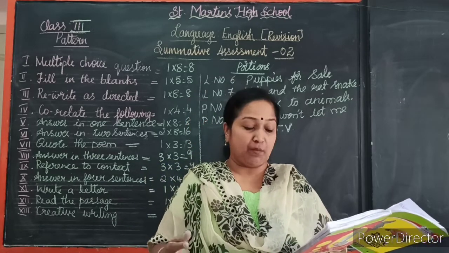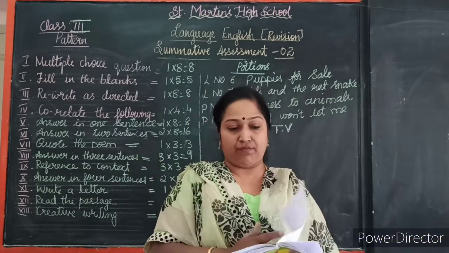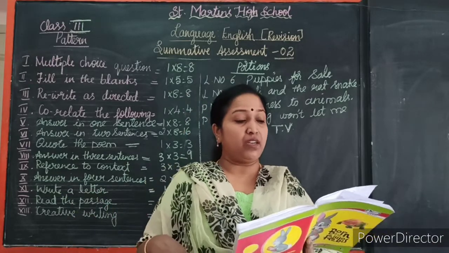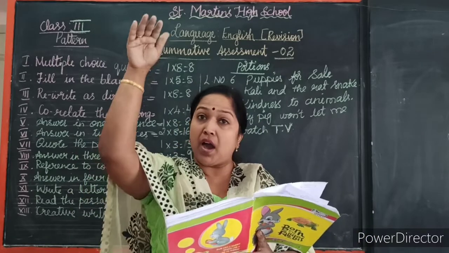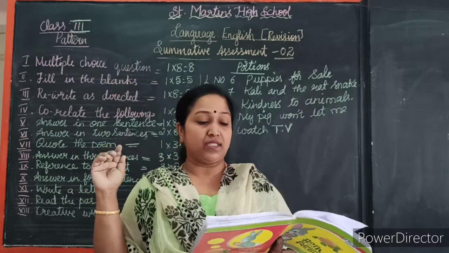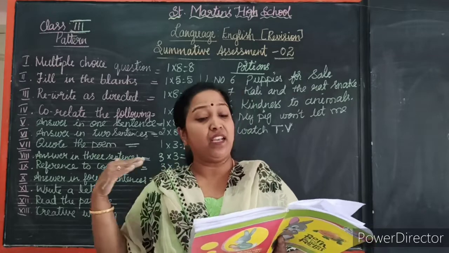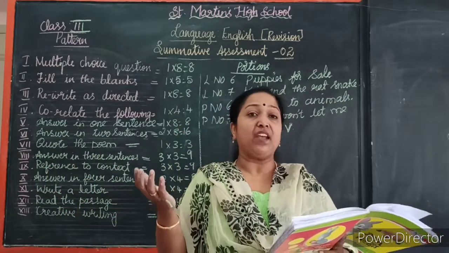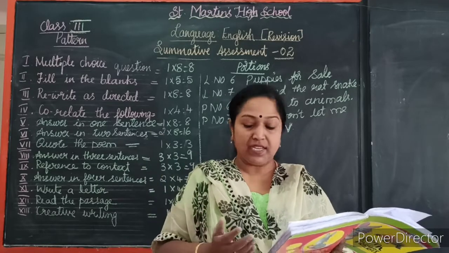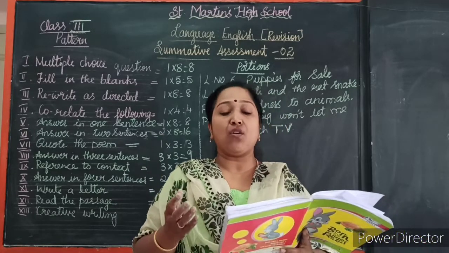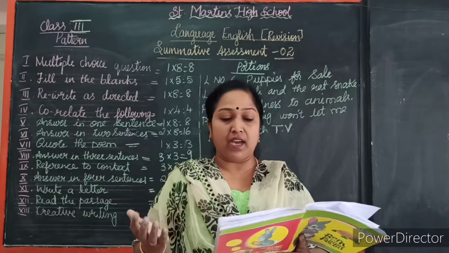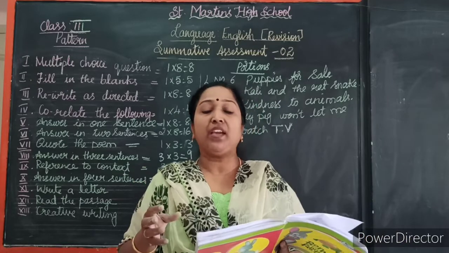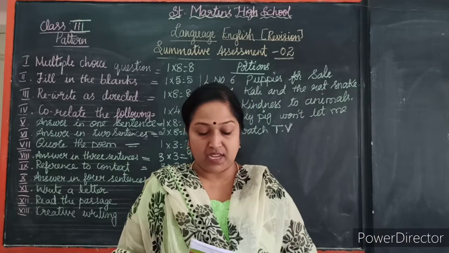Third, choose the correct answer from the bracket. The bridge is built across the river. Raju is swimming in the river. The bird is flying above the house. Anand is sitting between Akash and Meena. Okay, children, match the following. You should write: dog, puppy; cat, kitten; cow, calf; tiger, cub; sheep, lamb; horse, colt; pig, piglet; duck, duckling.